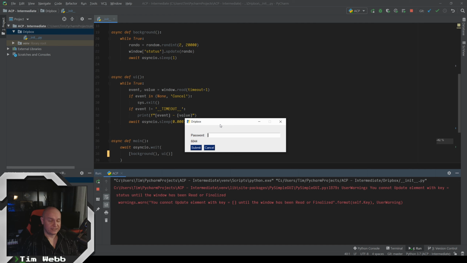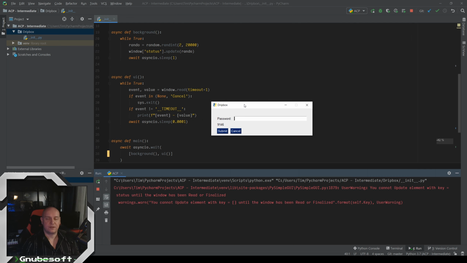If you did watch the last video, though, you might have something that looks like this, where we're making our Dropbox clone called Dripbox. Right now, all it does is show a password, and it's got this random number coming in from a background process that's filling in while keeping our UI completely usable, which was a neat trick. But we haven't actually fleshed this out at all.